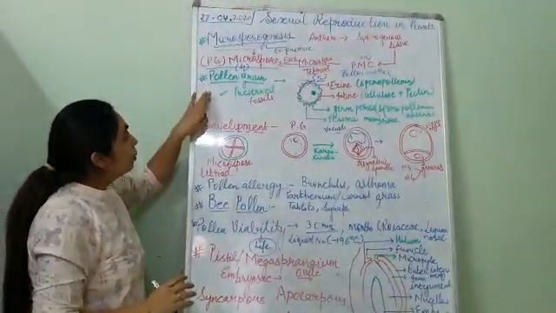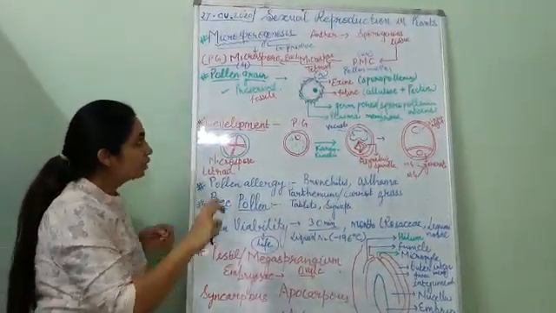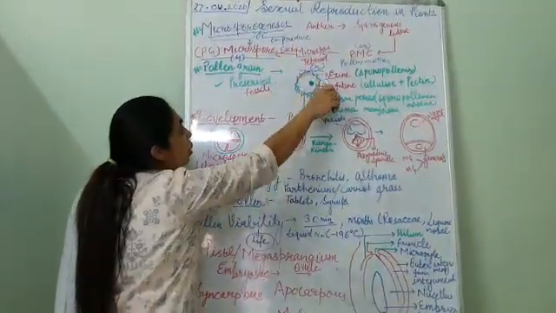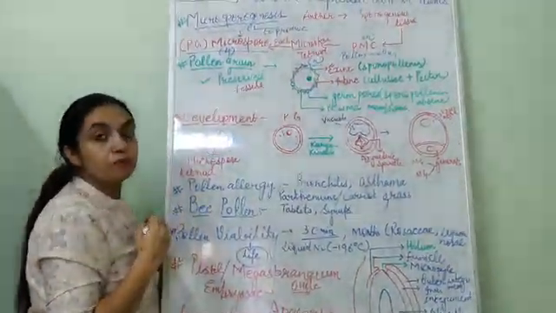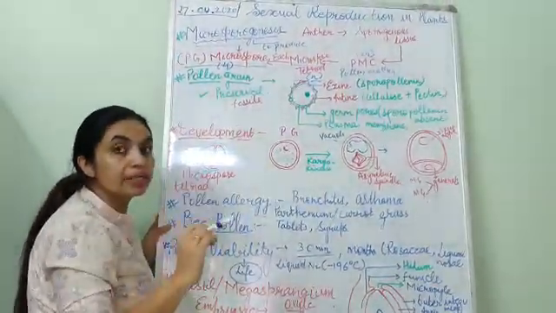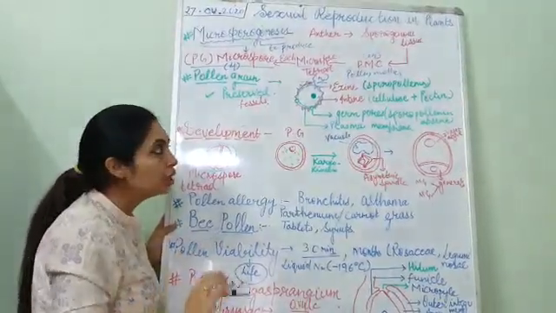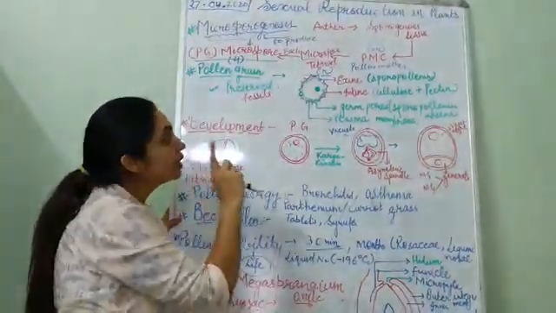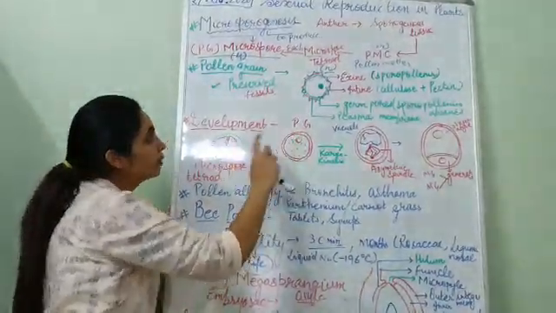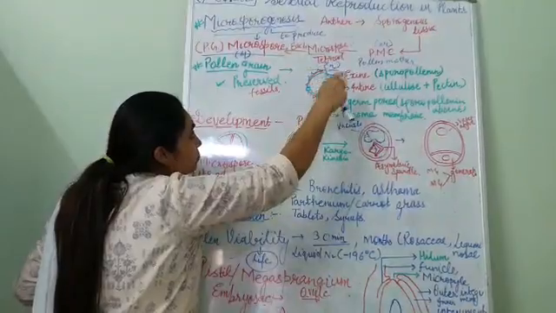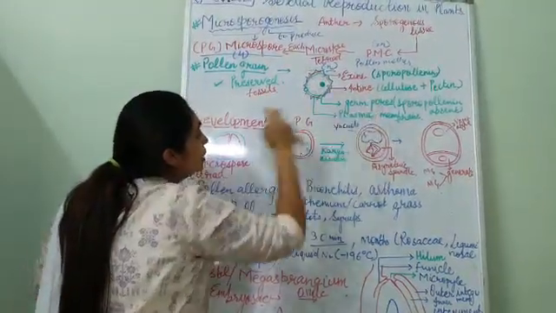Then pollen grain, a review of the structure. Pollen grain has the outermost layer called exine, which is made up of sporopollenin. Sporopollenin is the hardest organic substance known on earth. No enzyme, no chemical can degrade sporopollenin. Then intine. Intine is the inner layer, which is made up of cellulose and pectin.